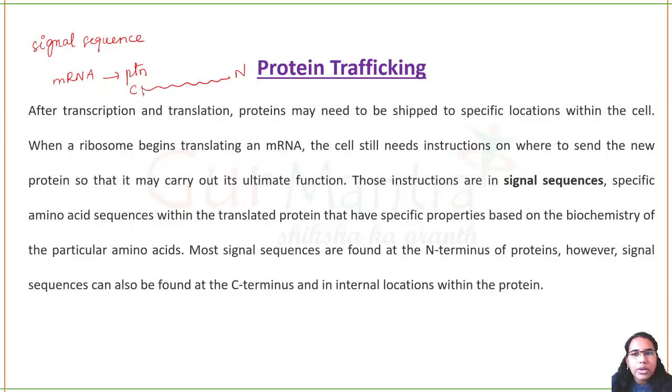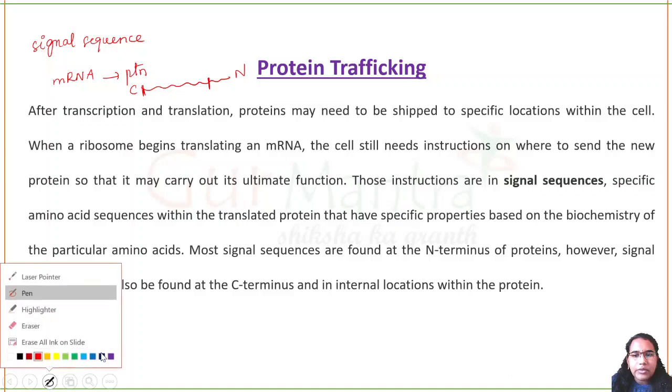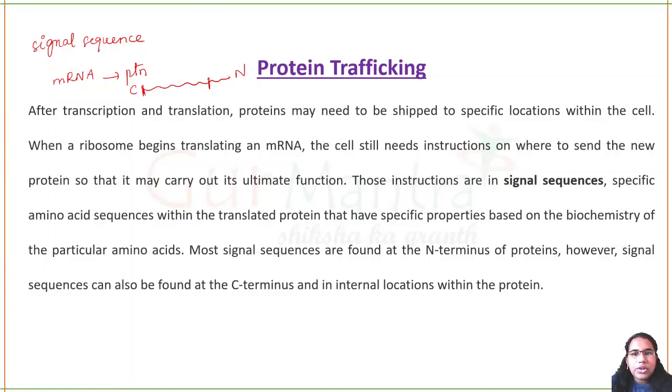For example, the protein starts from here to here only, and the extra sequence present over here can be your signal sequence. This signal sequence basically tells the protein where to go.